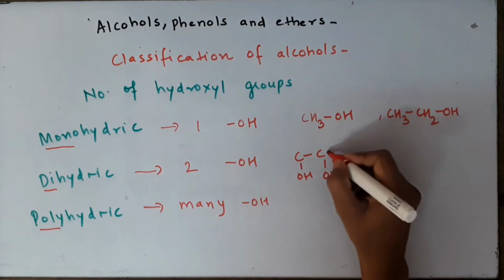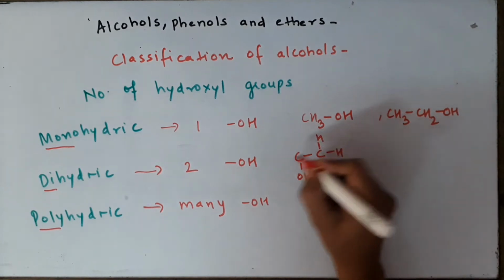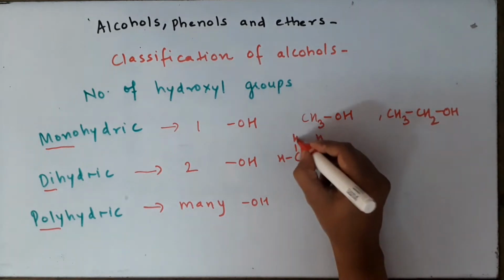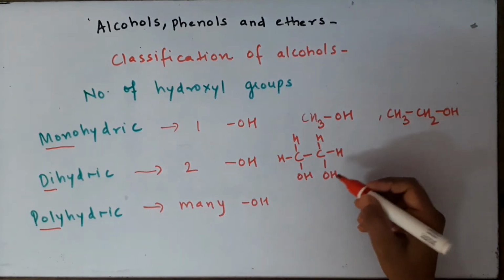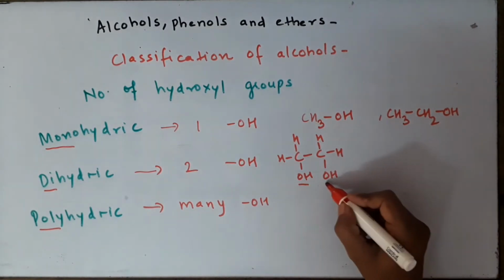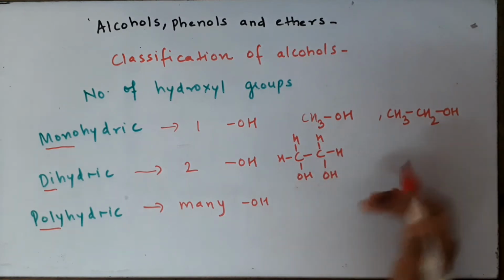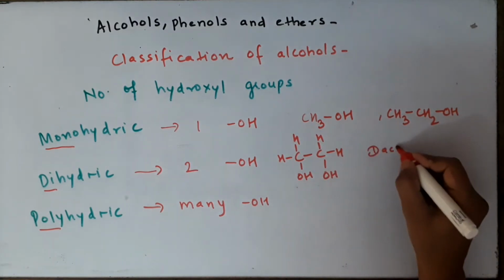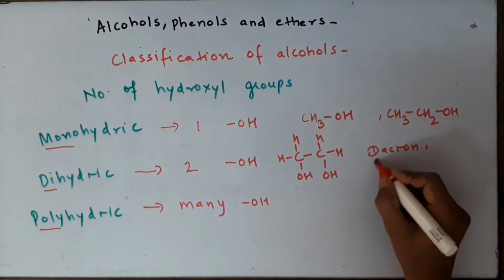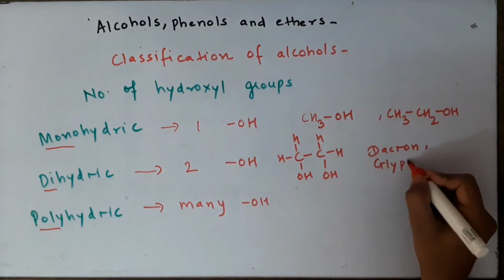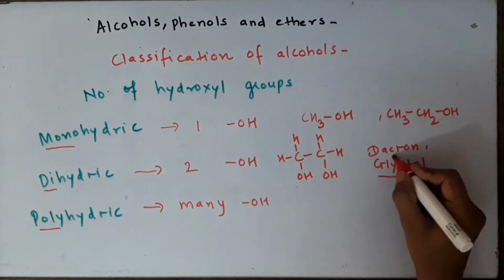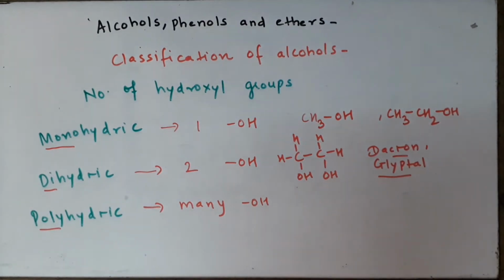So this famous compound is ethylene glycol. This is ethylene glycol, and it is a dihydric alcohol because it contains two OH groups. It is used in the polymer preparation, the polymer namely Dacron. It's also used for the preparation of the polymer Glyptal. So this was your first dihydric alcohol, that is ethylene glycol.